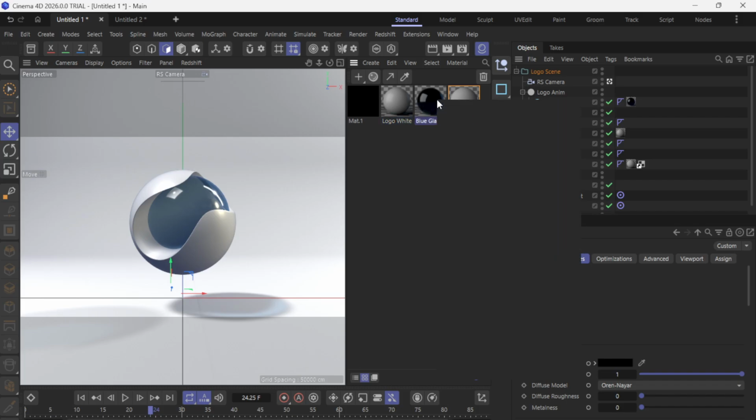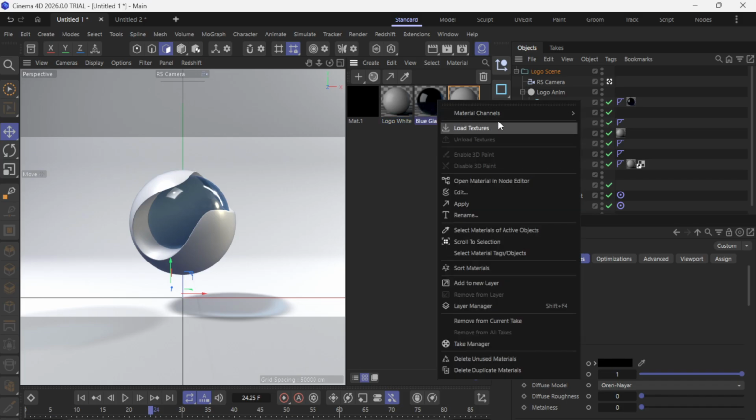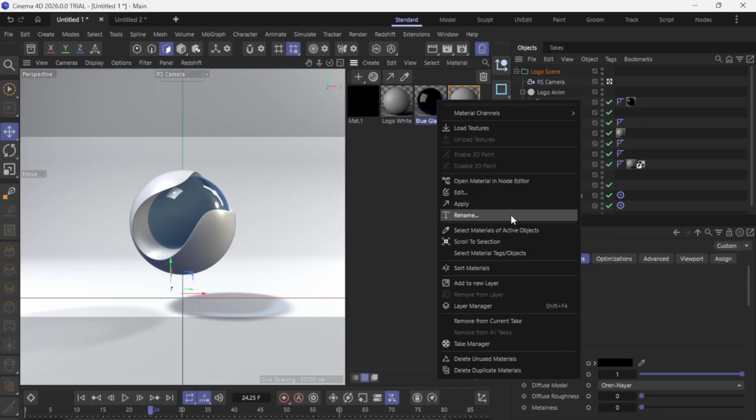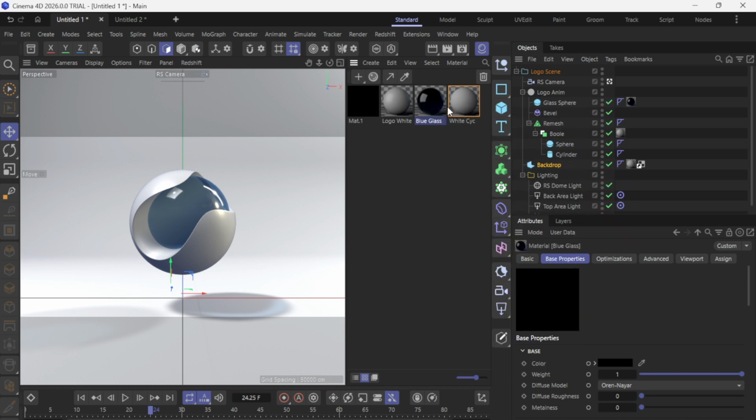After relinking, give the viewport a moment to update. You should now see the proper color maps, normal maps, and any other linked textures appear on your model. If a particular material still looks off, check that the correct texture files are in that folder and that their names haven't been changed unexpectedly.